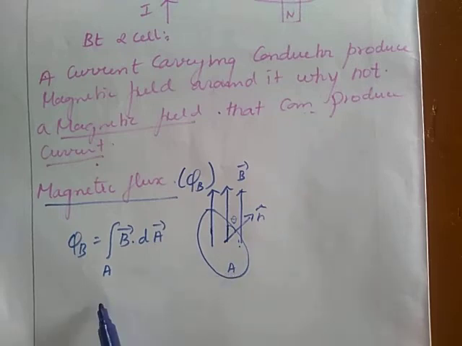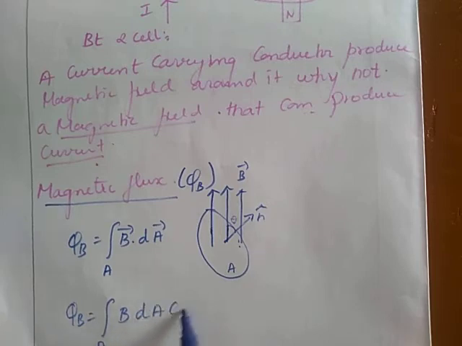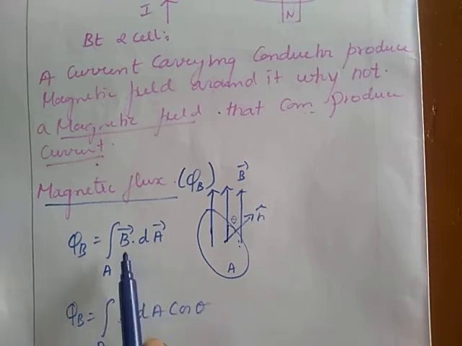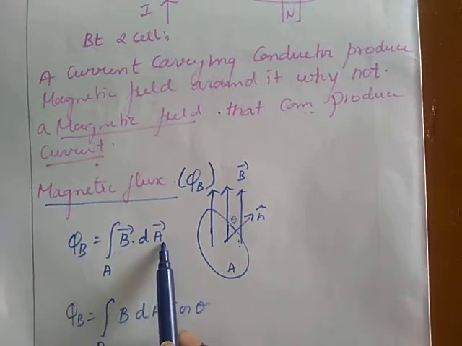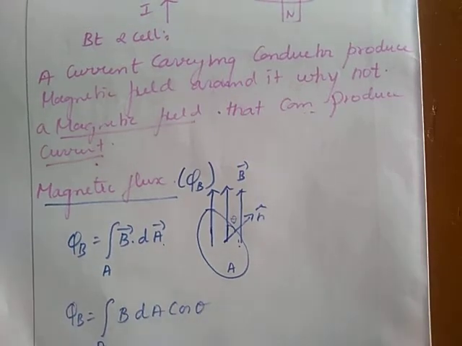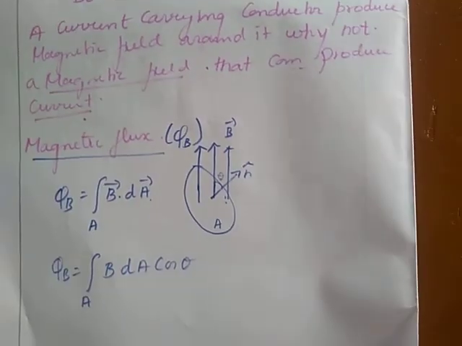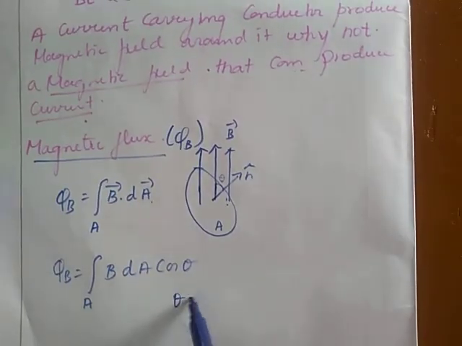Then we can write this as phi B is equal to integral over A of B dA cos theta. Here theta is the angle between B vector and dA vector. Suppose theta is equal to 0 degrees.